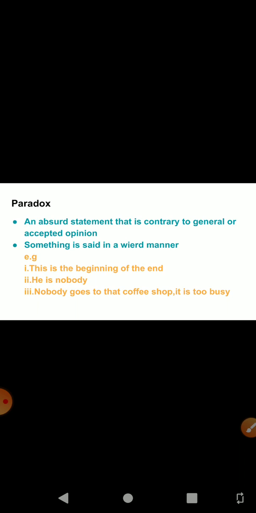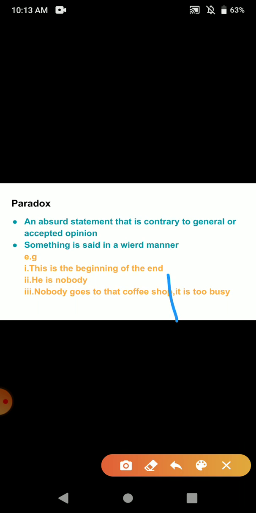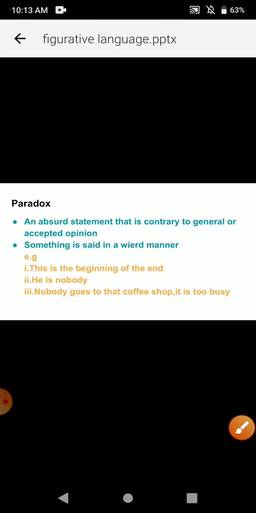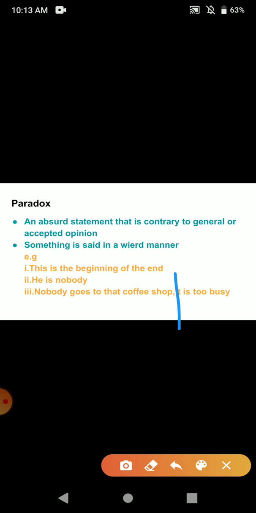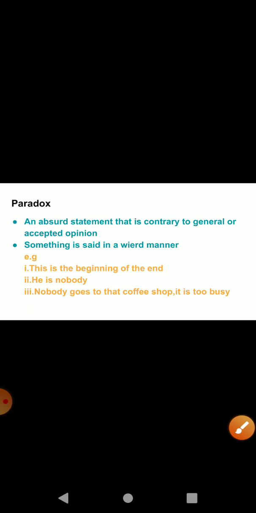Just read the first half of the sentence, it conveys a different meaning. Nobody goes to that coffee shop. This is just half of the sentence, and it conveys a different meaning. And then you read the second part of the sentence. Nobody goes to that shop, it is too busy.